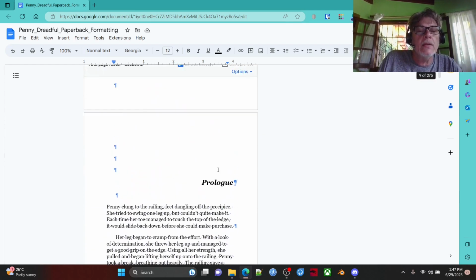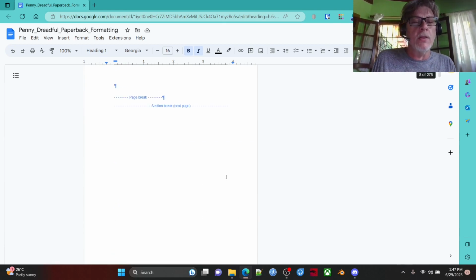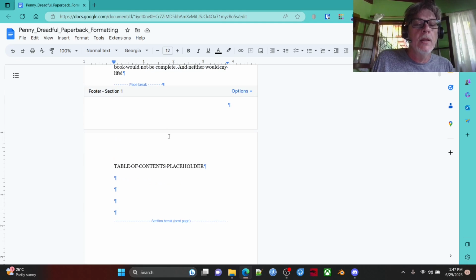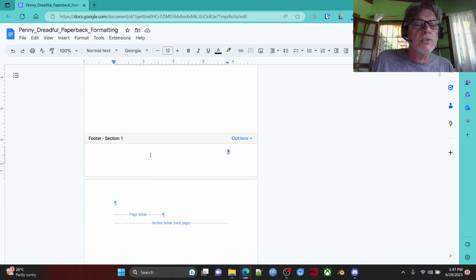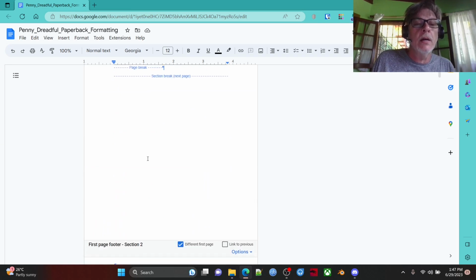Now we get to our prologue, okay? This is the beginning of my story, and this page I want on the odd numbered page. So let's see what page it is. Page 9. It's odd numbered. Great. It's going to start on the right. How did I do that? I added first a page break, and if you double click down to the footer, you'll actually see the footers. So I created a page break under section 1. And then I created a second section.